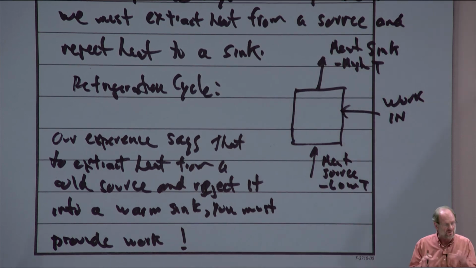So that's the relationship between the first law and the second law. Let me repeat that. It's these observations and our inability to show otherwise that leads to the second law, whereas the first law denies the possibility of creating or destroying energy, right? It's conservation of energy. The second law denies the possibility of using energy in a particular way.